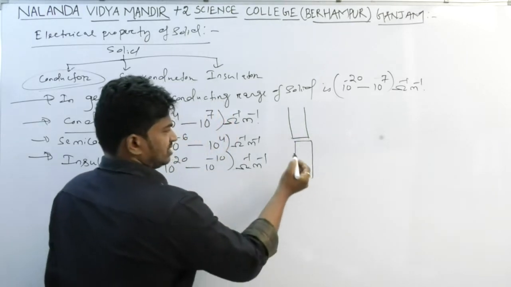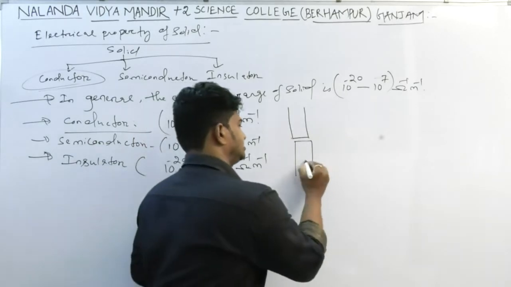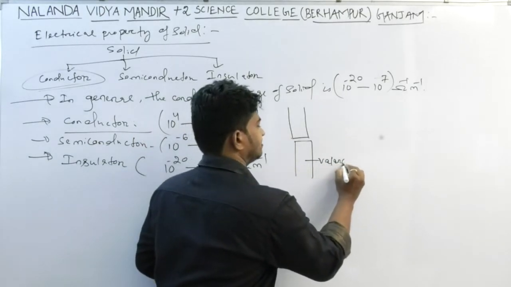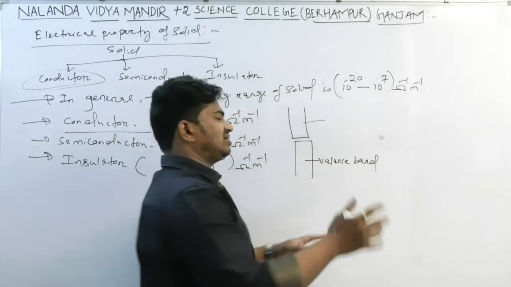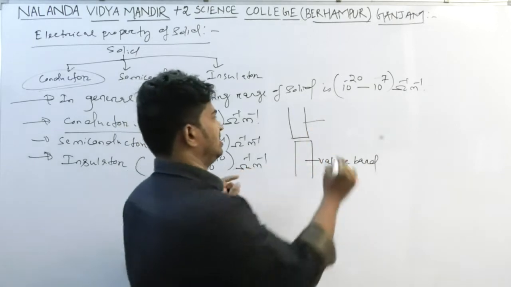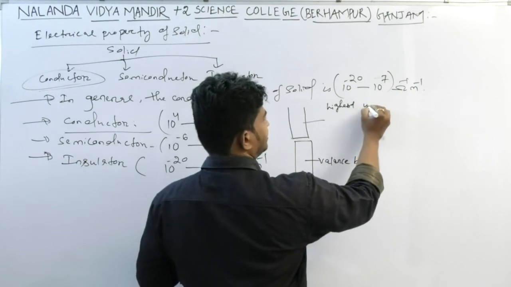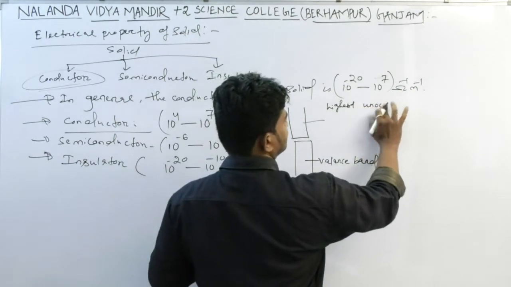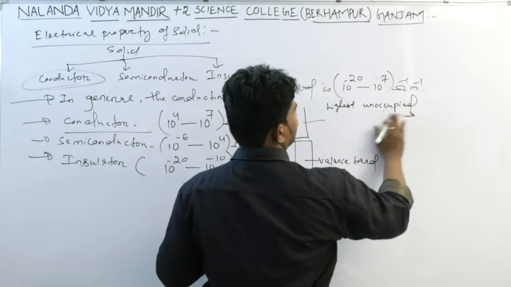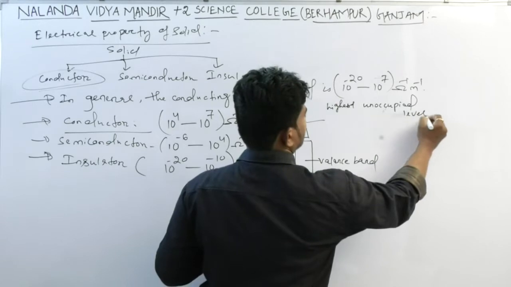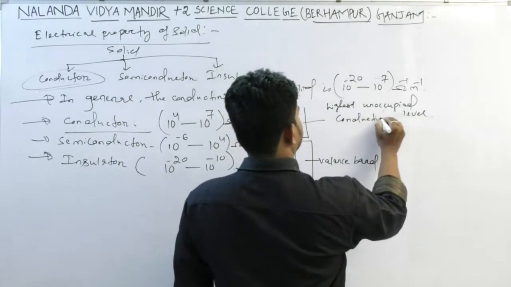The orbital where electrons are present is the valence band. And the highest unoccupied orbital or unoccupied level is the conduction band.